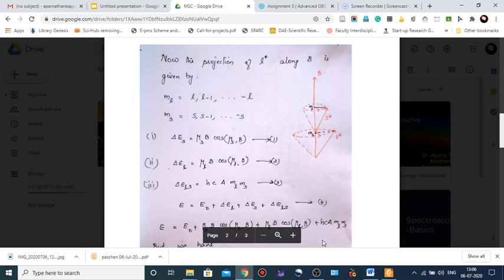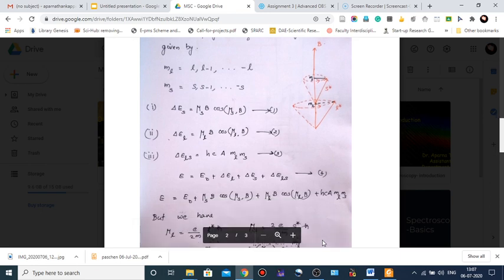First is delta ES, the interaction energy of the spin magnetic moment mu S, that is delta ES equals mu S B cos of mu S B. The next interaction energy is due to the orbital magnetic moment mu L, that is delta EL equals mu L B cos mu L B. And the third one is the energy due to a small amount of remaining interaction between mu S and mu L. That is delta ELS equals hcA ML MS, where A is a coupling constant between orbital and electron spin momentum.